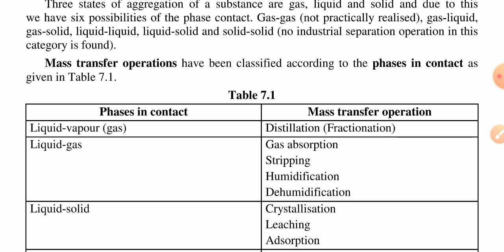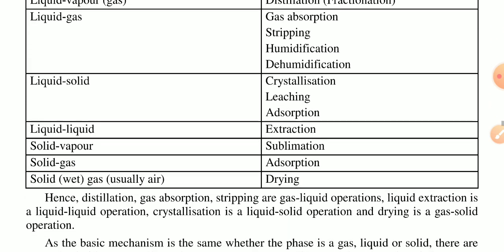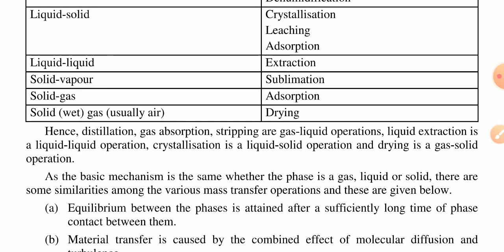Mass transfer operations have been classified according to the phases in contact, as given in table 7.1. Gas-liquid operations include distillation, gas absorption, stripping, humidification and dehumidification. For liquid-solid: crystallization, leaching, adsorption. Liquid-liquid extraction, solid-vapor sublimation, solid-gas adsorption, and solid-gas drying operation.